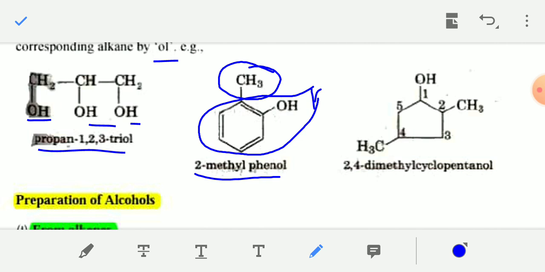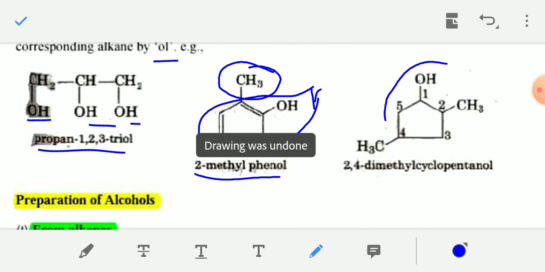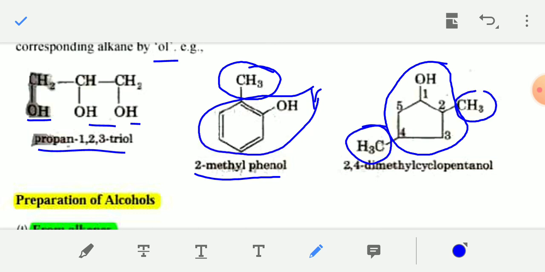Okay, and in the third compound, in the cyclopentane ring, one OH group is present and 2 methyl groups. So the main compound is pentanol. This is a 5-member ring, so cyclopentanol, and 2 methyl groups are present at 2 and 4 positions.